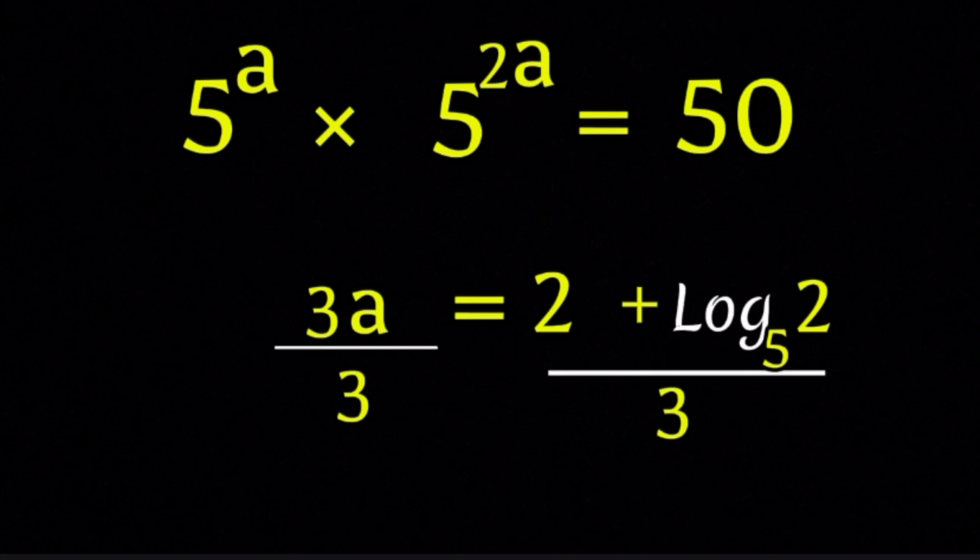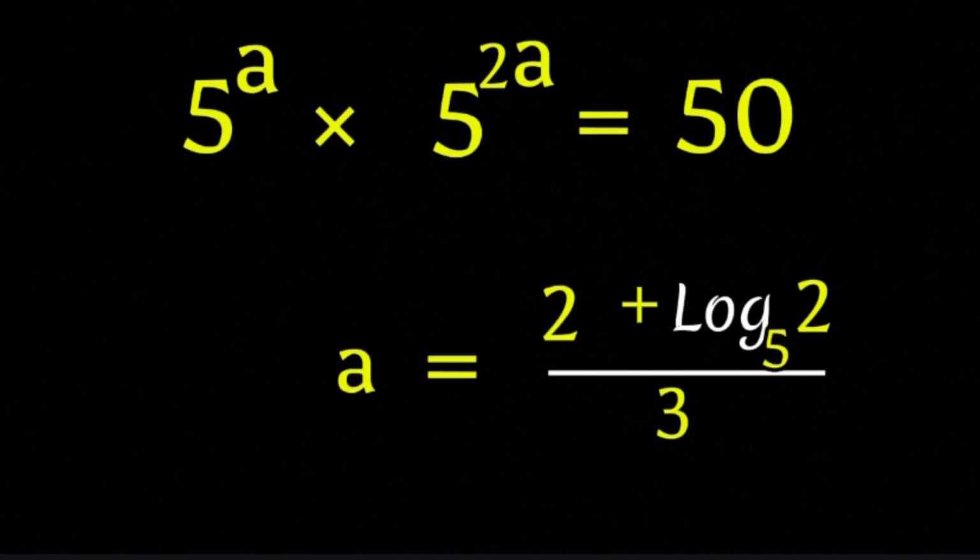Divide both sides by 3, and voila, a equals 2 plus log base 5 of 2, all divided by 3. That's our solution.